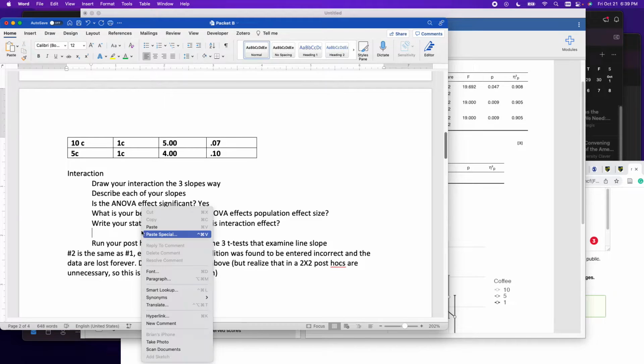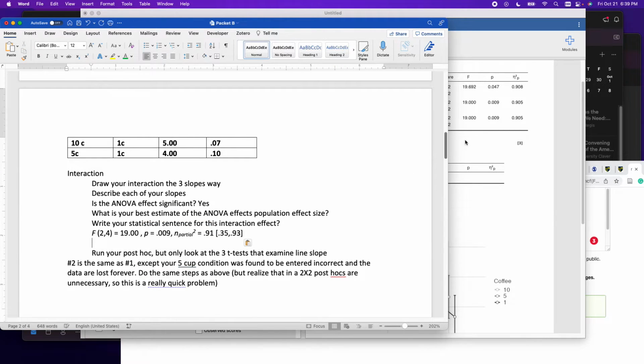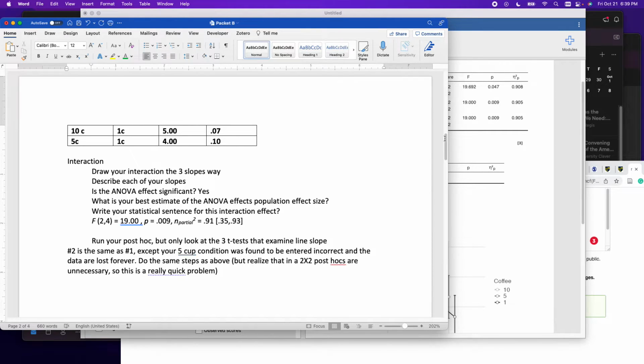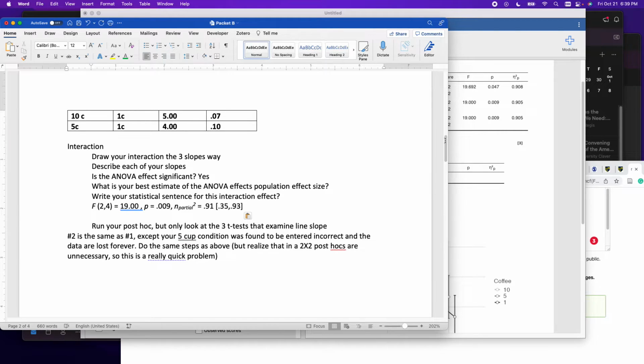And that's not always the case. That just happened because this data was so pretty. And I made it up, right? I may have made it up wanting not to have to write so much in the answer sheet. But no, this won't always happen.